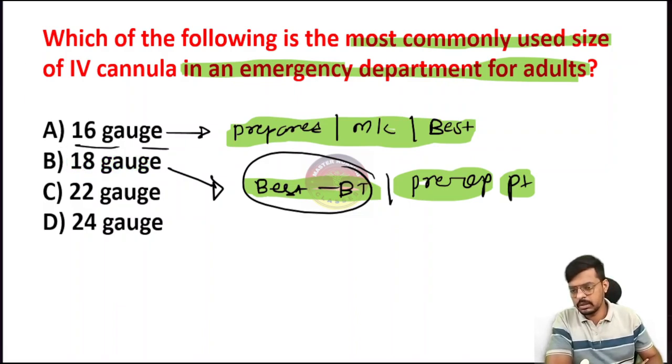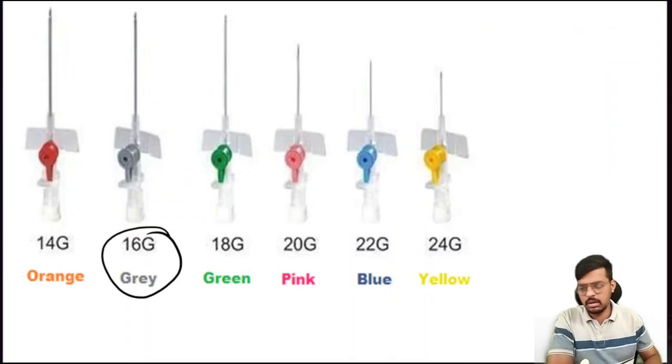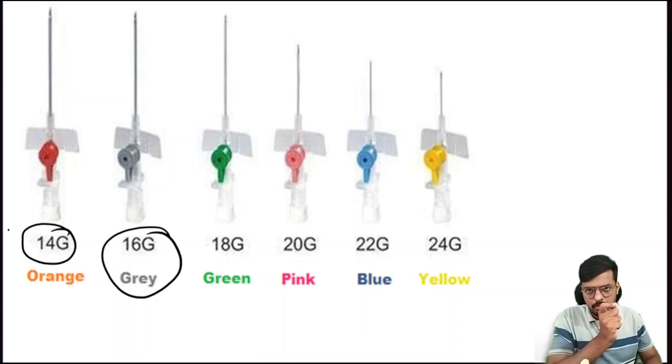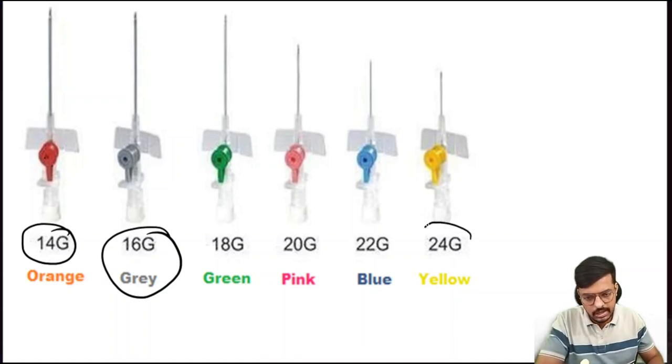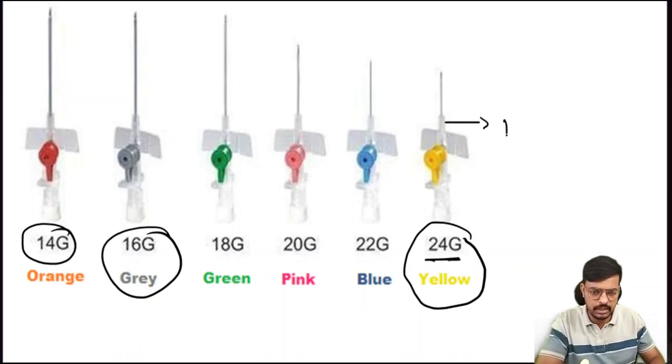Then comes the 24 gauge and 22 gauge. 24 and 26 are used in pediatrics. This is the orange color, 14 gauge. Remember bacho, the lower the gauge number, the higher the flow rate. If the gauge number is less, the cannula is bigger. Look at this one, the yellow 24 gauge, which we use in pediatrics.